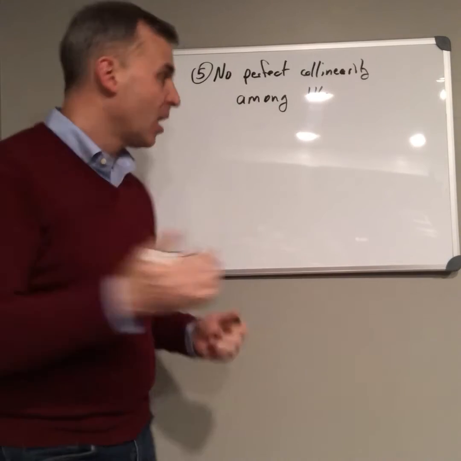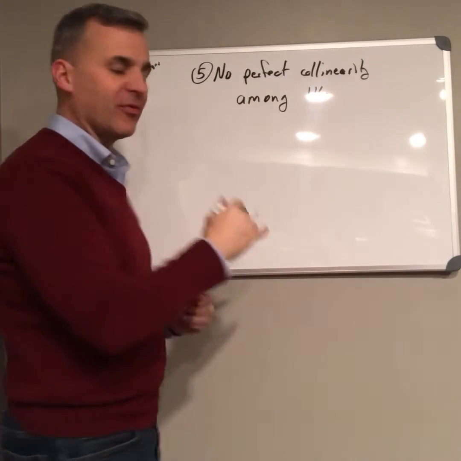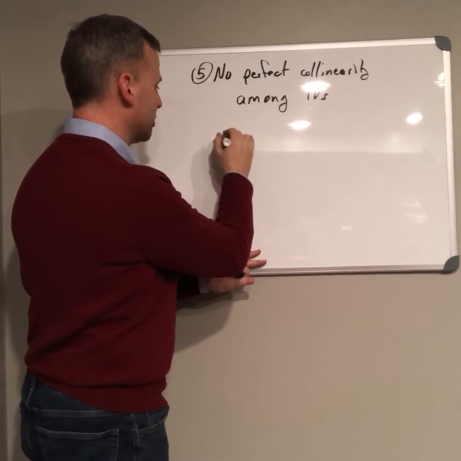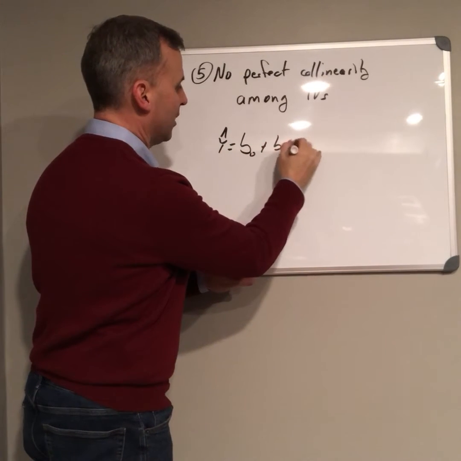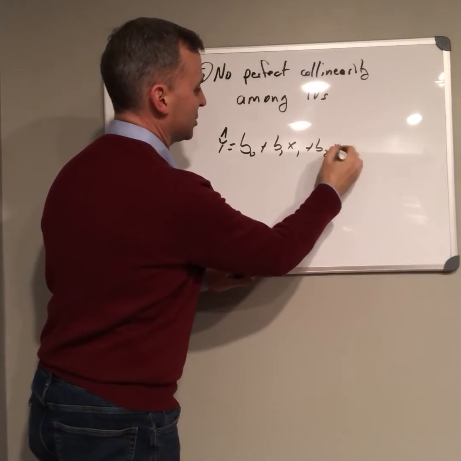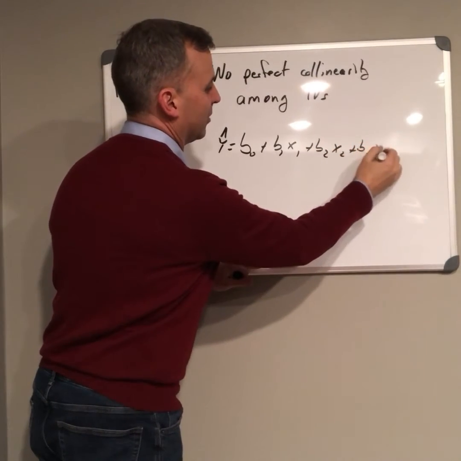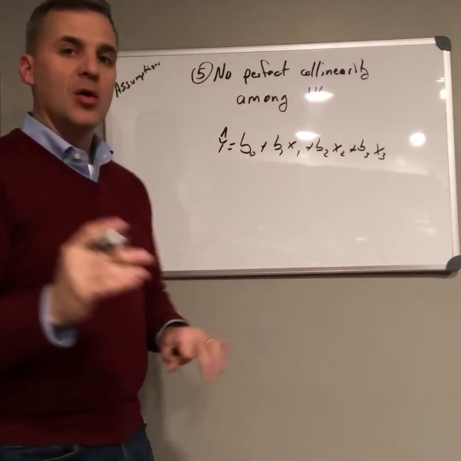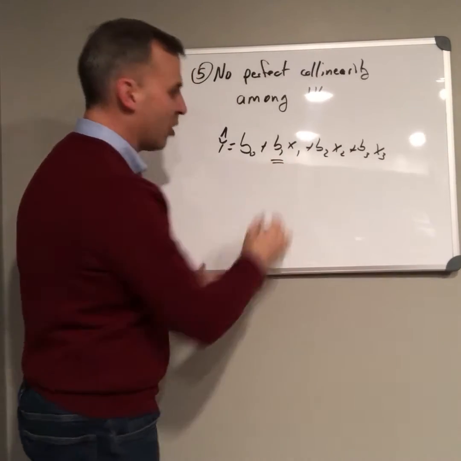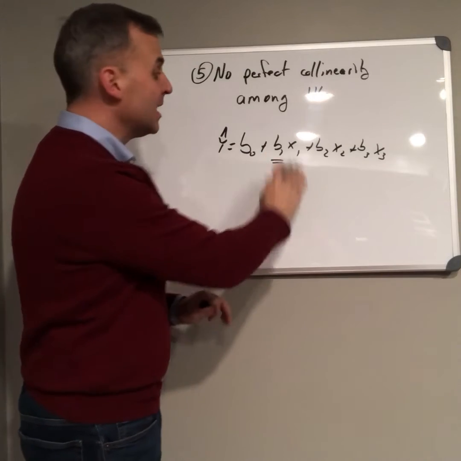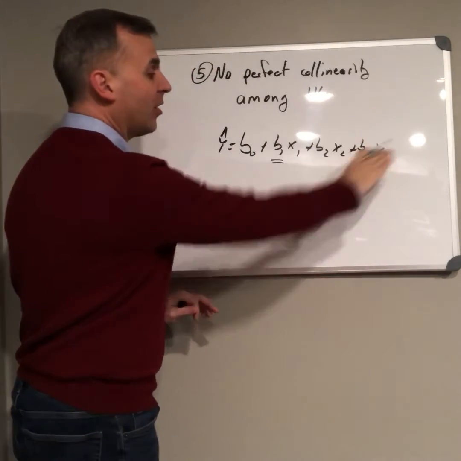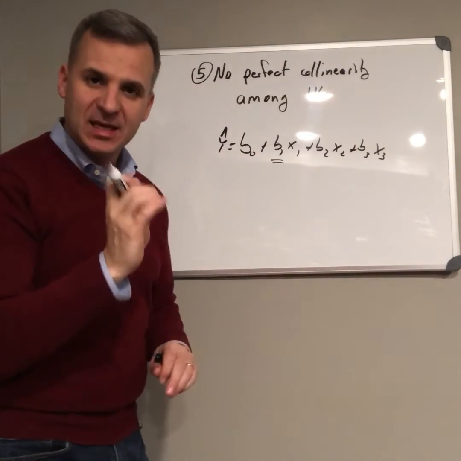And here's why. Remember that a regression coefficient, so if we have our regression equation, the expected value of y is equal to b sub 0 plus b sub 1 x1 plus b sub 2 x2. And let's just add a third one here, x sub 3. We interpret the regression coefficient as a rate of change in y for a change in x, holding all other variables constant. That's a key part here.